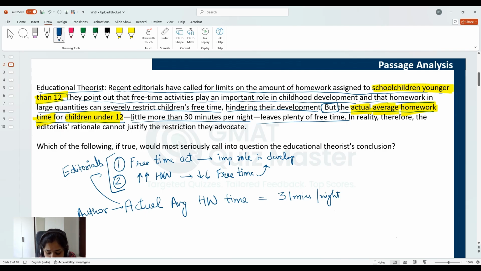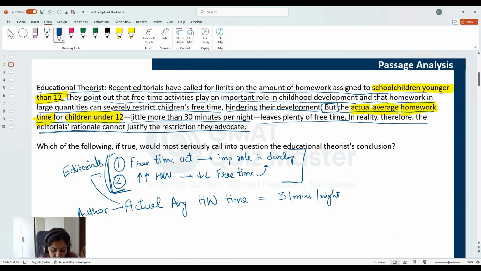Let's read further. In reality, therefore, the editorial's rationale cannot justify the restriction they advocate, and that is how the author has arrived at their conclusion that the editorial's rationale, that is, this reasoning that is being used by the editorials, cannot justify the limit that they are advocating. So it is important to understand the conclusion. The conclusion does not say that editorials are incorrect or editorials' argument is incorrect. It is not that. It is saying that this reasoning cannot be used to justify the restriction that they are advocating. Now, let's read the question stem.